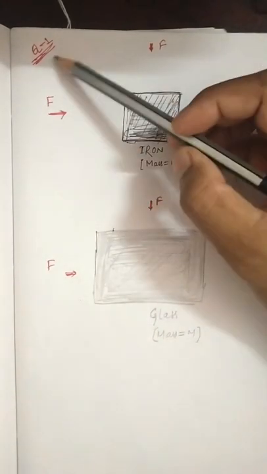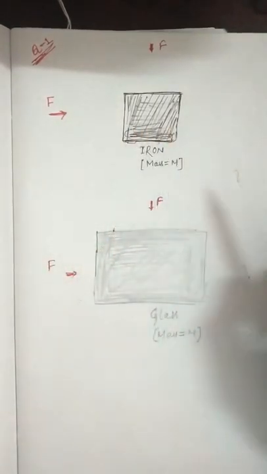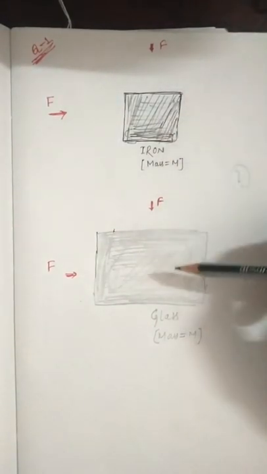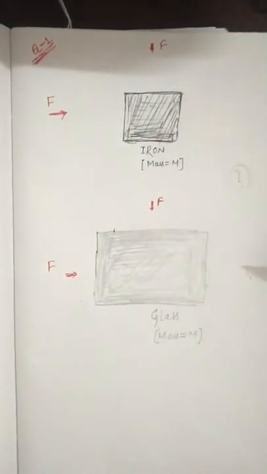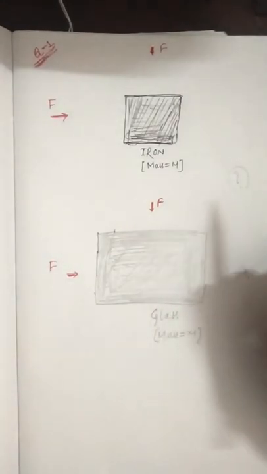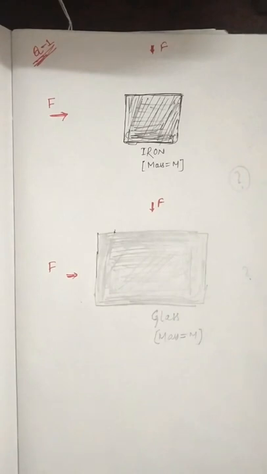So in this question 1, you have to give two answers: if the force is applied along the horizontal, what will be the answer, and along the vertical on both materials, what will happen? Okay, this is the first question. Also, you can draw this figure or note it in your rough note.